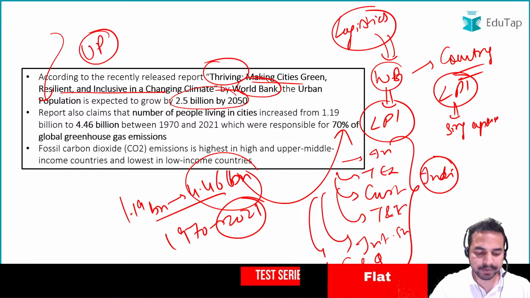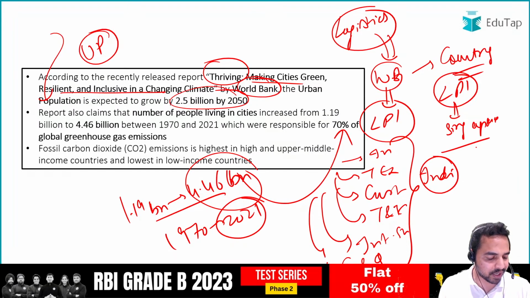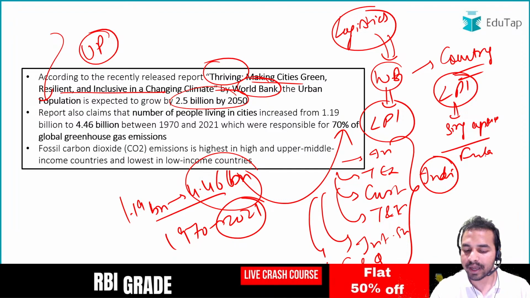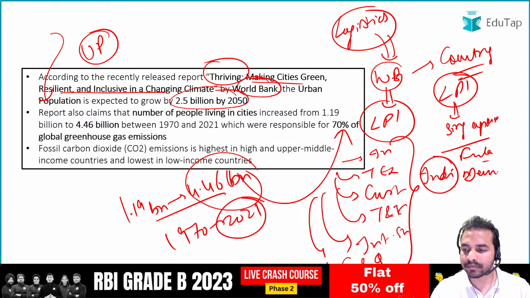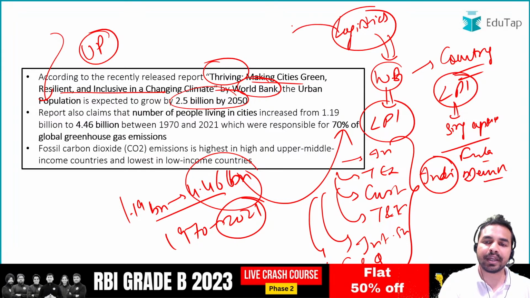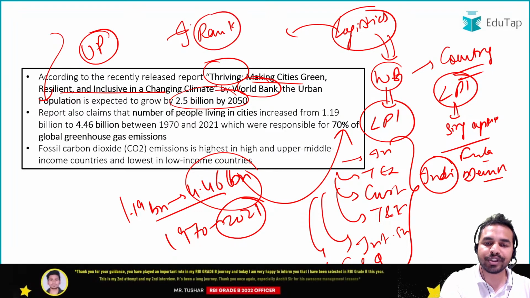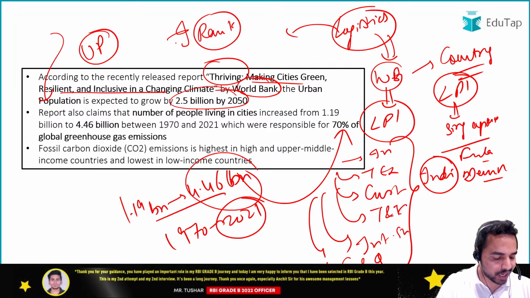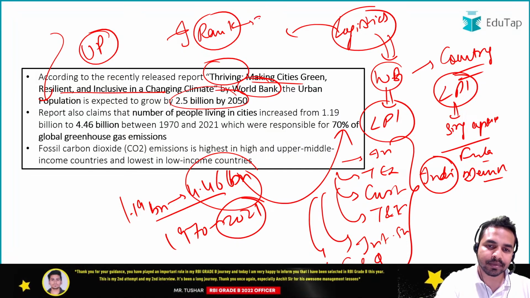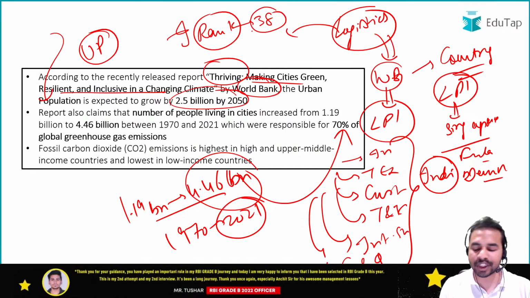Singapore. Absolutely right. All the people have given me the right answer. That is, Singapore is the name of that particular country which has topped the index, followed by Finland and Denmark. Now the most important thing is, what is exactly India's rank in the Logistic Performance Index? India's rank is 38 in the Logistic Performance Index.